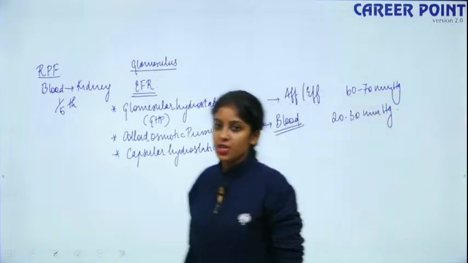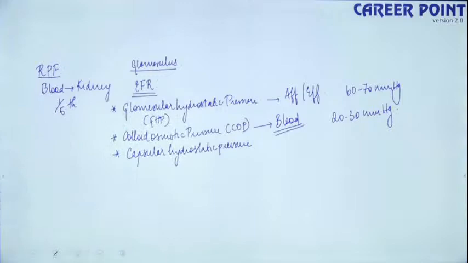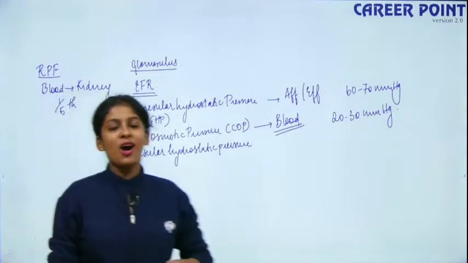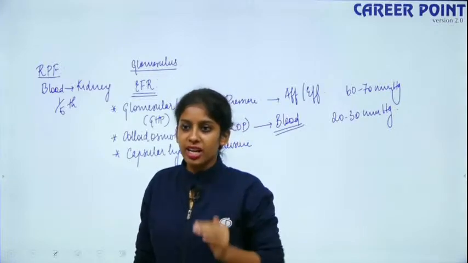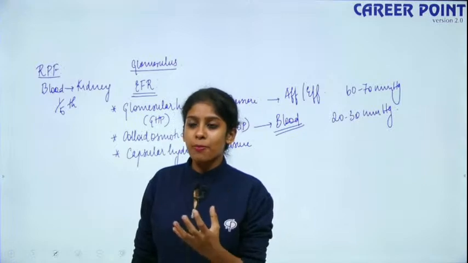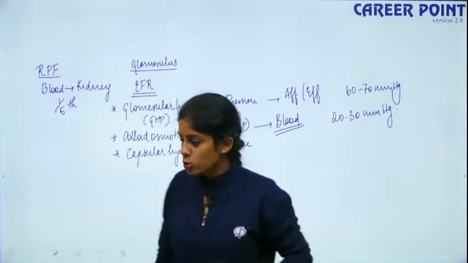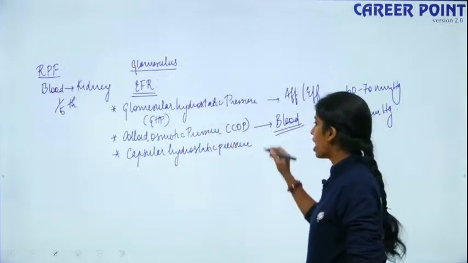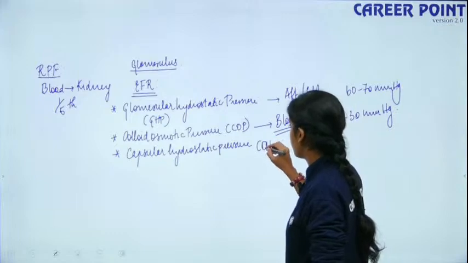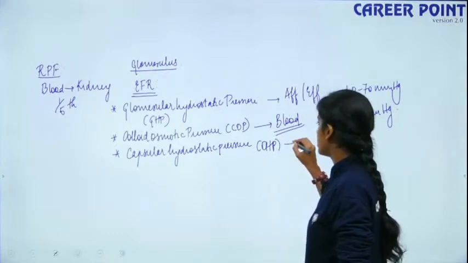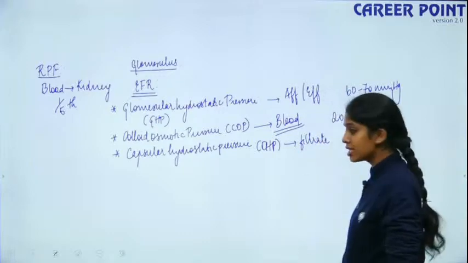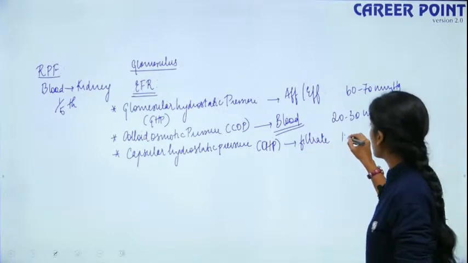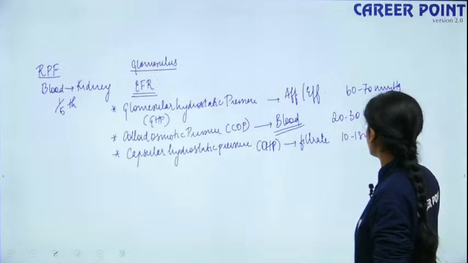And the last one is capsular hydrostatic pressure. So now your filtrate is filtered and it comes down the renal tubule, right? So there is some pressure within the filtrate as well. So that is your capsular hydrostatic pressure. So here it is the pressure within the filtrate that comes out of your glomerulus. So here the value is around 10 to 18 mmHg.